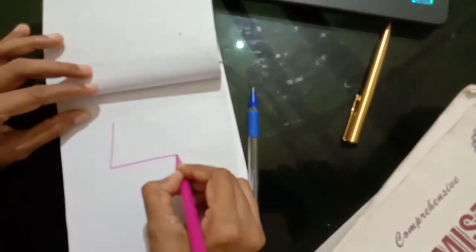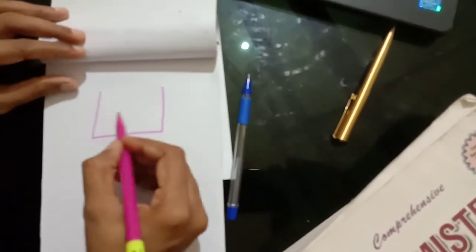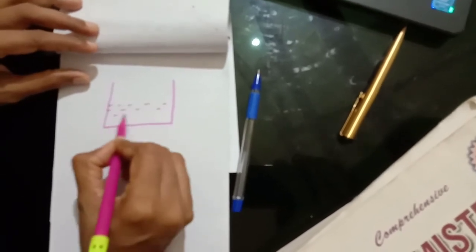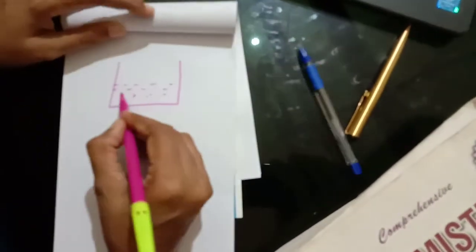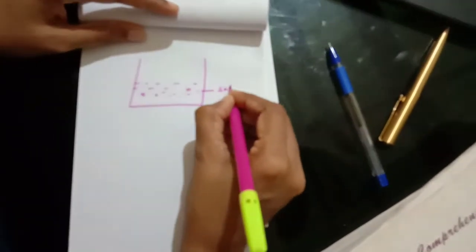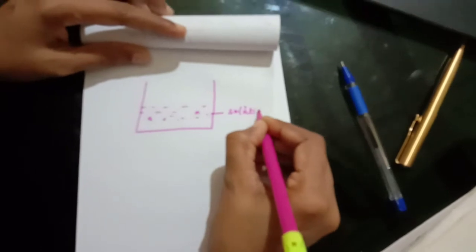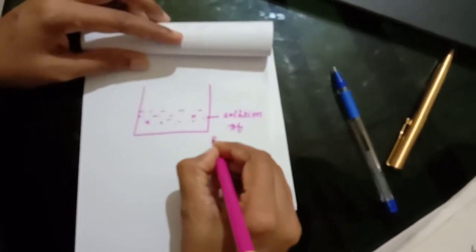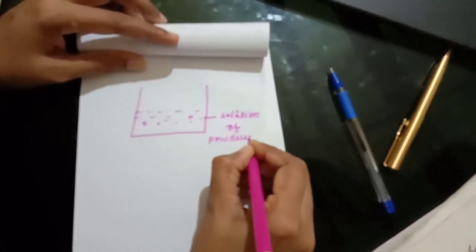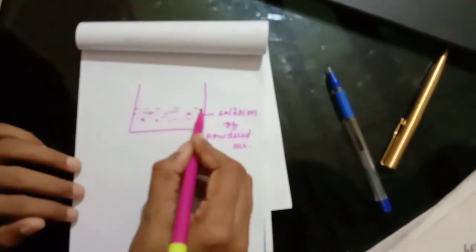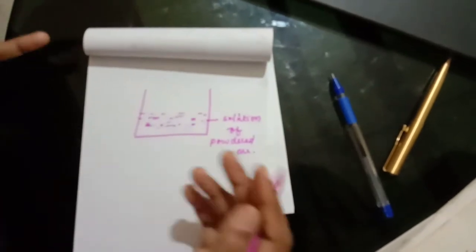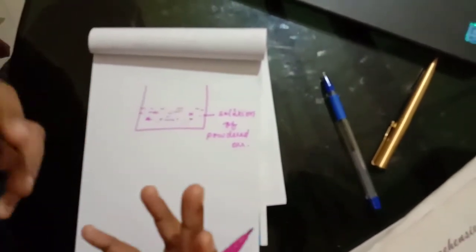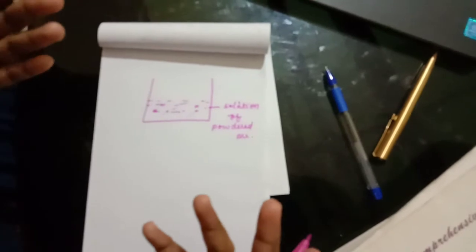Now the powdered ore is taken in a rectangular tank, made into a solution. We already said it is the fine powder that we got after the crushing and pulverization of the ore.